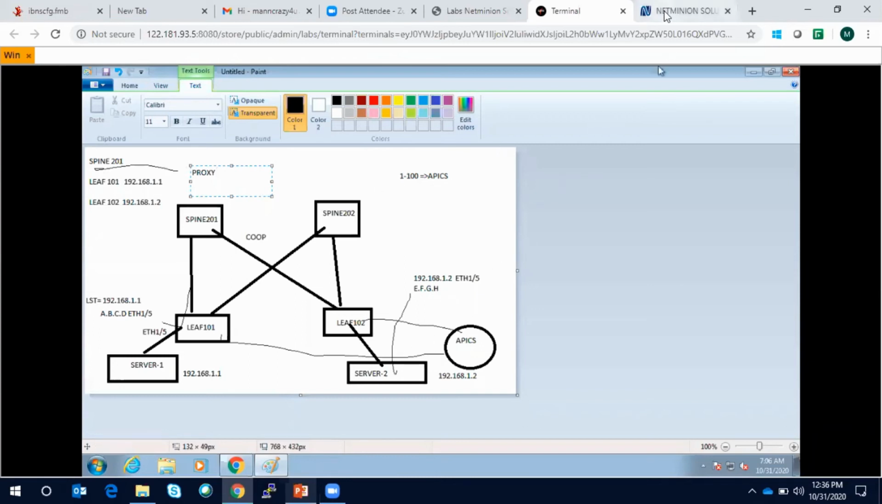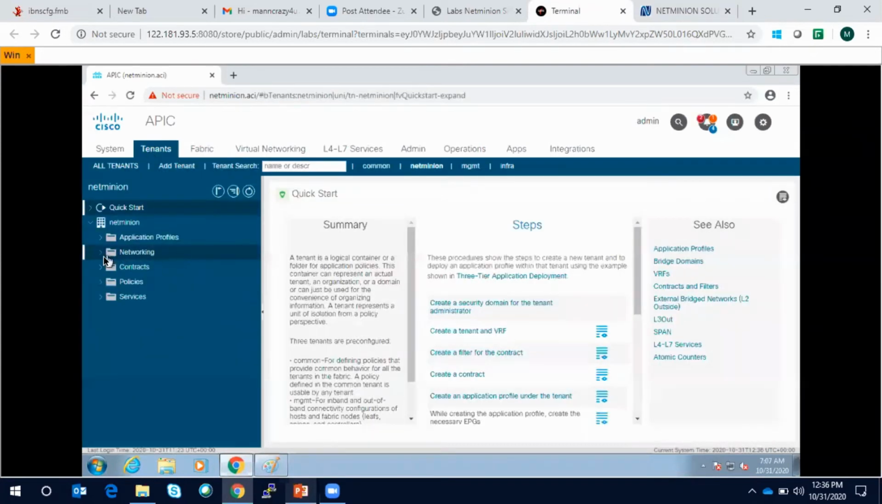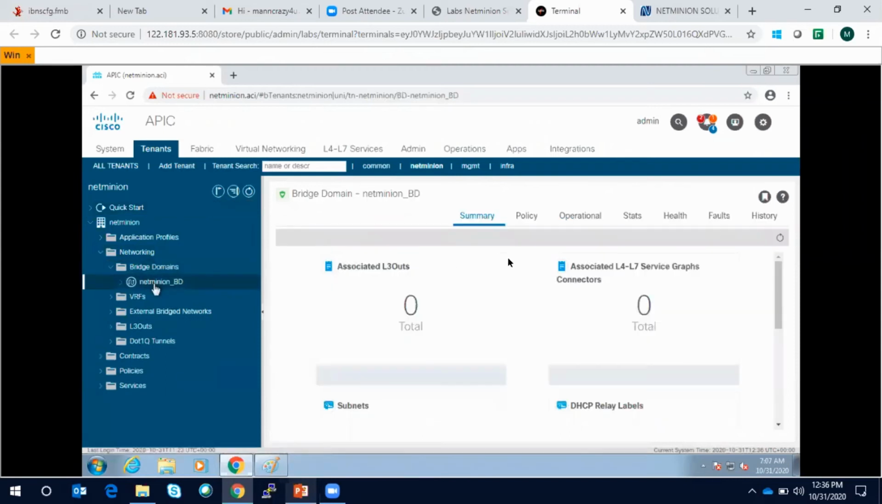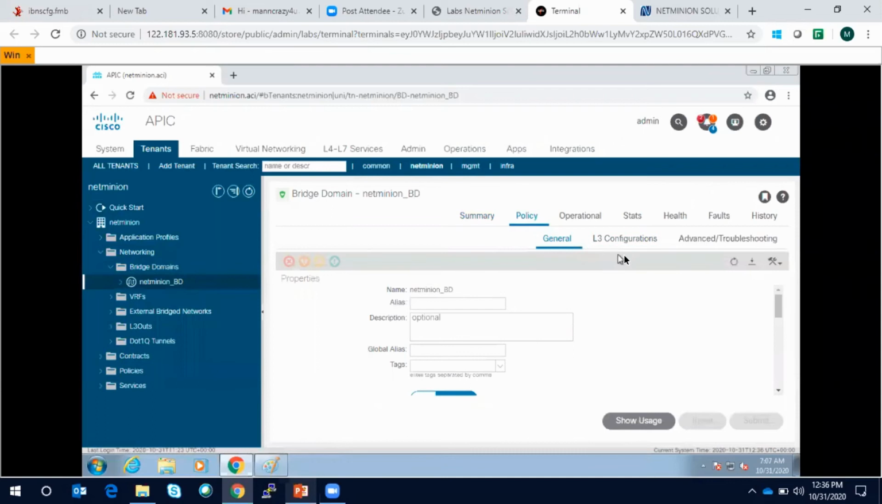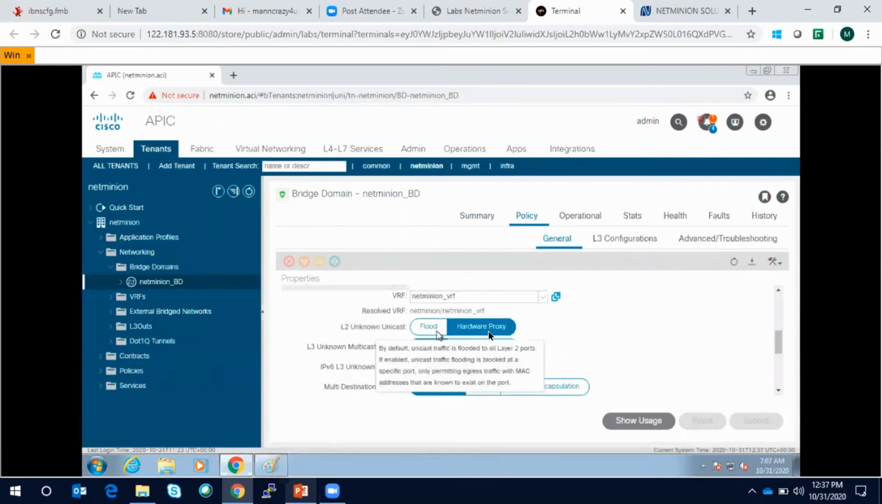So if you look into the lab once again, let me take you to the lab. When you create the BD, if you go to the tenants, you will see both behaviors there. Based on your requirement you can choose. So if you go to the NetMinion BD and click on the policy and scroll down, you can see L2 unknown unicast is hardware proxy and flood as well. So if you click on flood, then this will flood. Then they will not refer to the proxy table, basically.